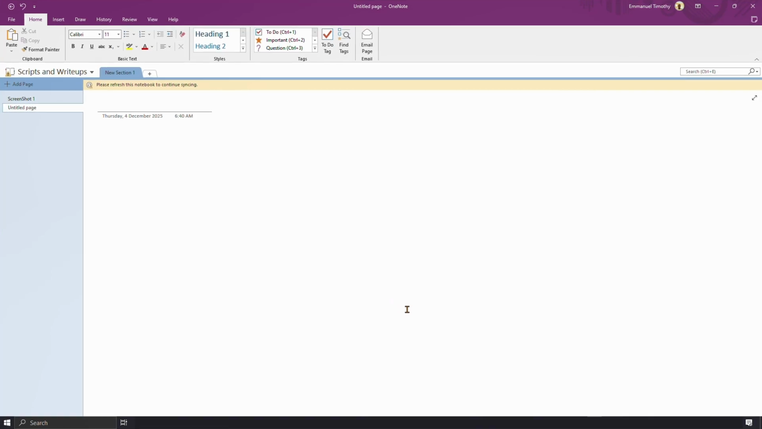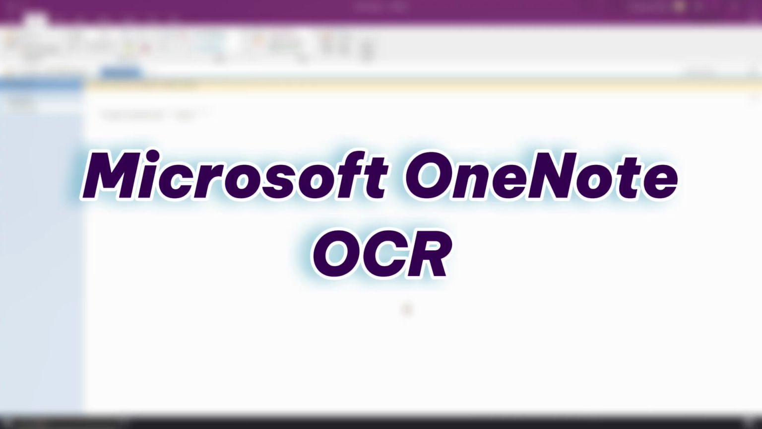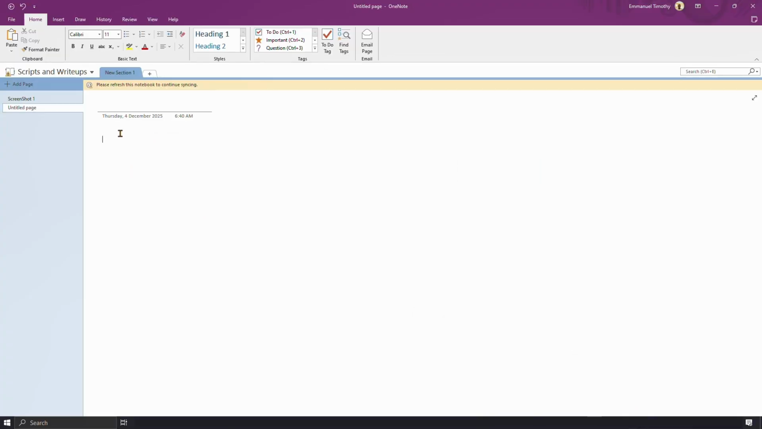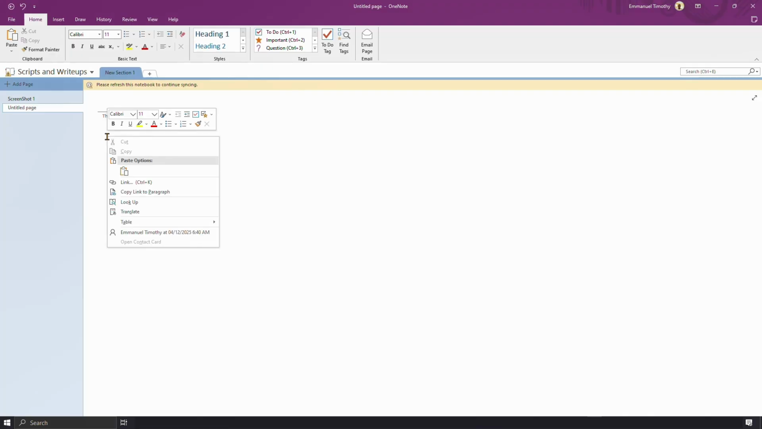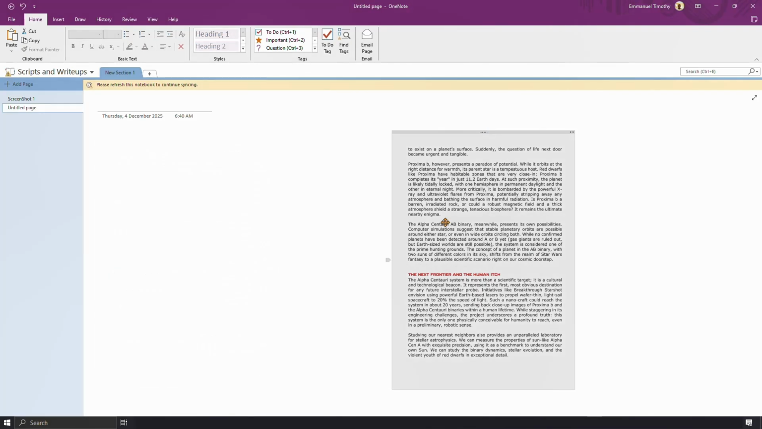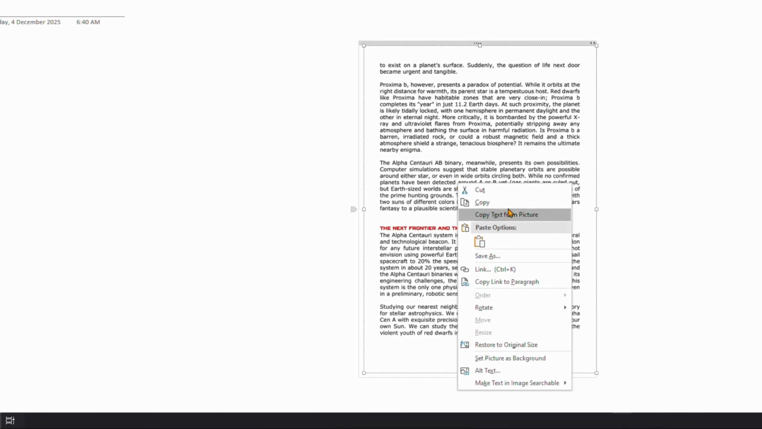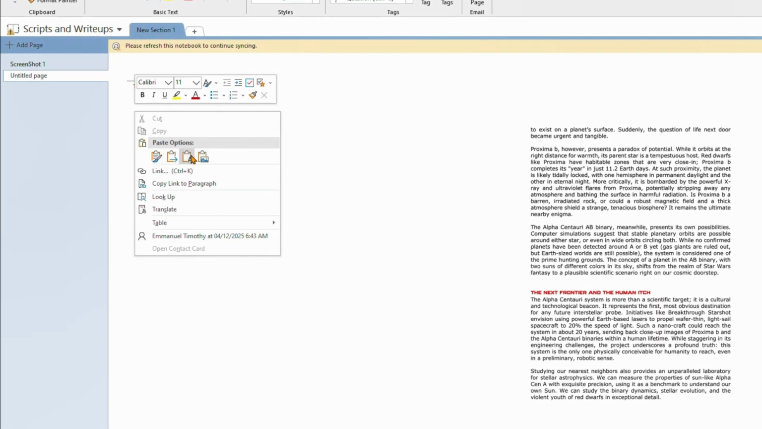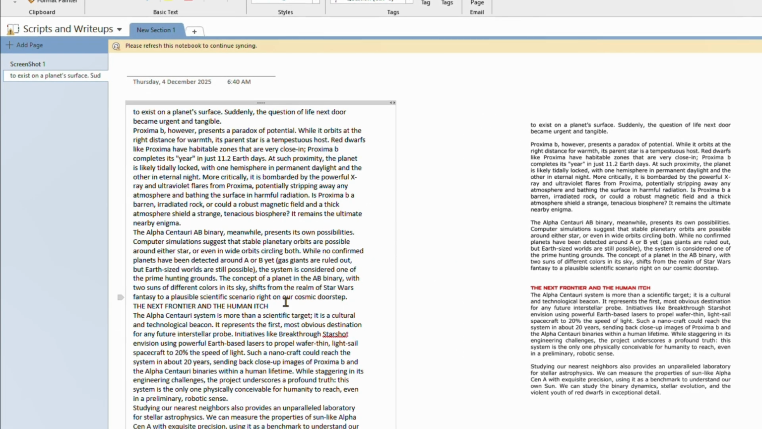Our final method is another built-in tool, this time for Windows users. Microsoft OneNote OCR. If you have OneNote, you already have a decent text extractor. Just open OneNote, insert an image of your document. You can take a screenshot of your PDF. Right-click on the image and choose Copy Text from Picture. You can then paste that text anywhere. It's great for quickly grabbing text snippets.